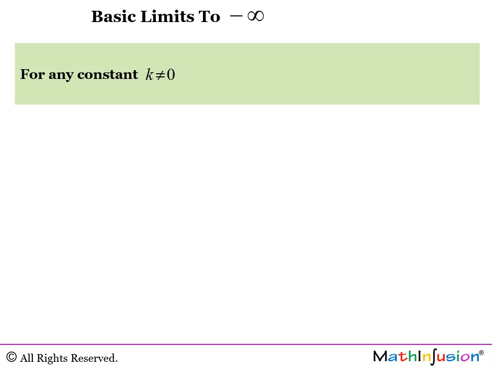And here are some basic limits to negative infinity. For any constant k which is not 0, we here have the same situation that if you divide a constant by a huge negative number, you still will get 0. And we conclude that the limit of k over x when x approaches negative infinity equals 0.